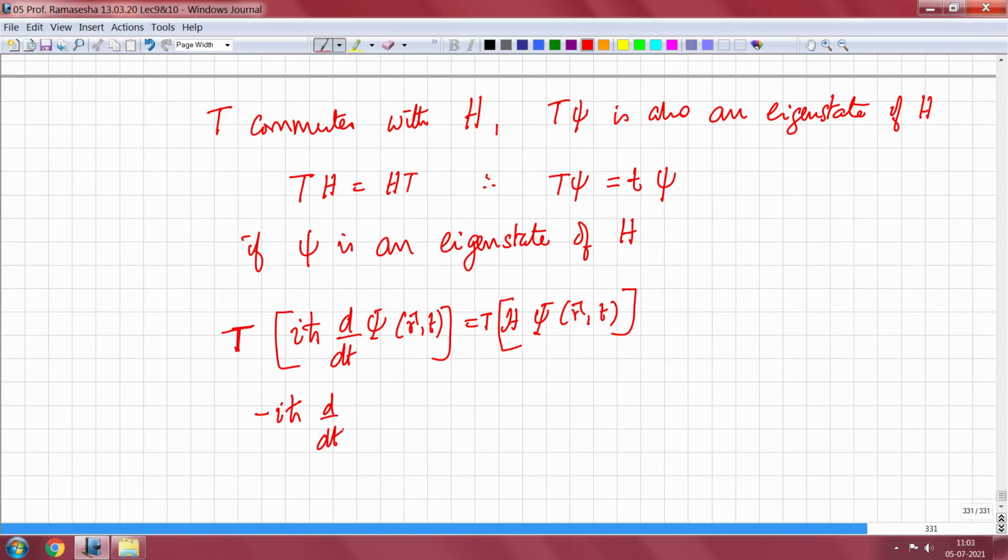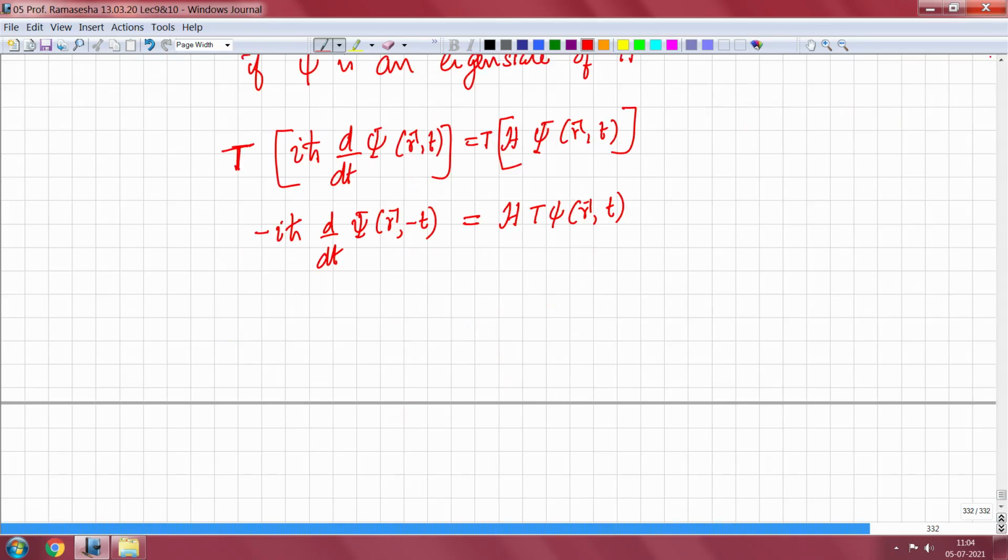Since it is a time reversal I can write it as r comma minus t, t goes to minus t, and you can also look at it this way, i h cross goes to minus i h cross, because d by dt becomes minus d by dt. So this is equal to H T psi of r comma t.